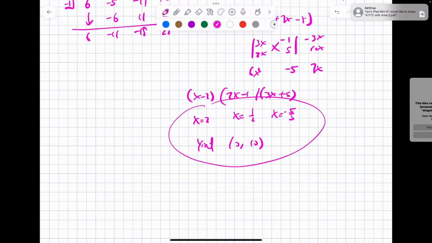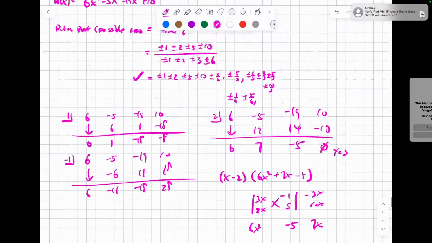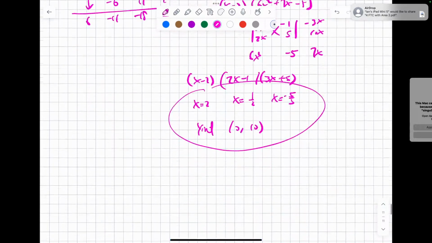One more piece of information is the end behavior. This is 6x to the third, so 6x to the third is the leading coefficient. This tells me two things. One is there are 3 roots. They may not be real; sometimes they may be imaginary. But in this case, it's 3 real solutions, which is 3 x-intercepts. The second thing it tells me is that it's odd degree and positive. Odd degree and positive is like y equals x, so it looks like this.